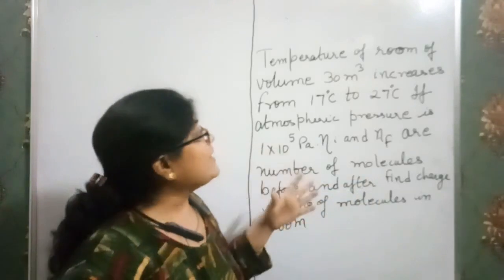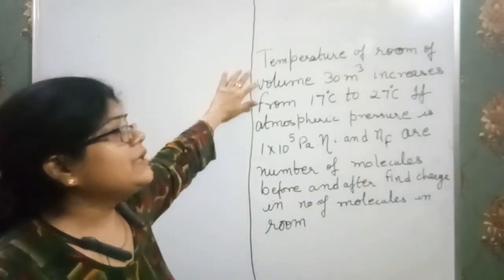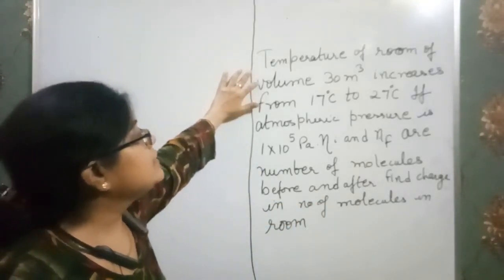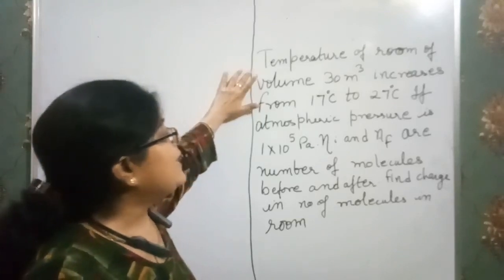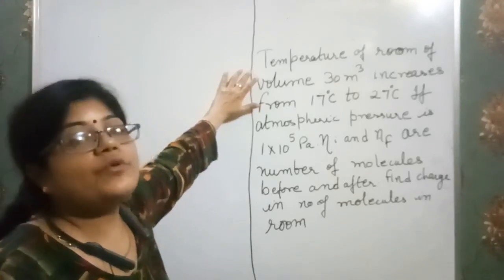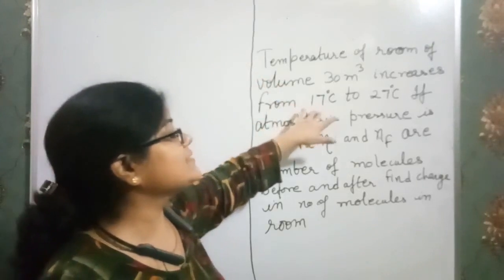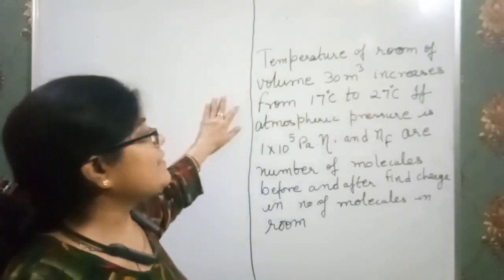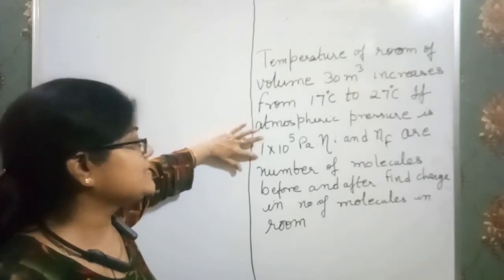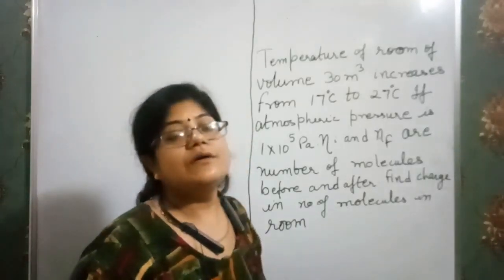Just analyze the question. In the room, we have to find the number of molecules, where its volume is 30 meter cube and there is a change in temperature from 17 degrees Celsius to 27 degrees Celsius. That means the initial temperature of the room is 17 degrees Celsius and final is 27 degrees Celsius. If atmospheric pressure is 1 into 10 to the power 5 Pascal, we have to find the change in number of molecules in the room.